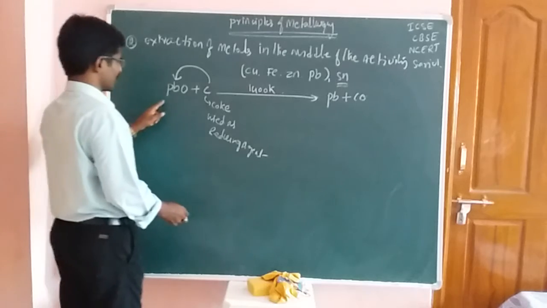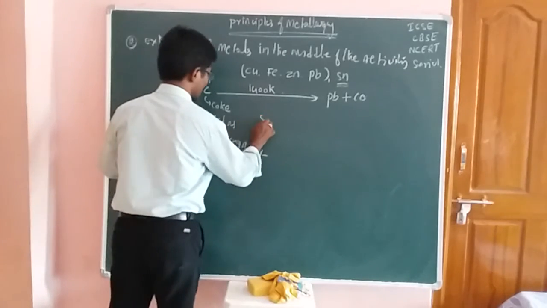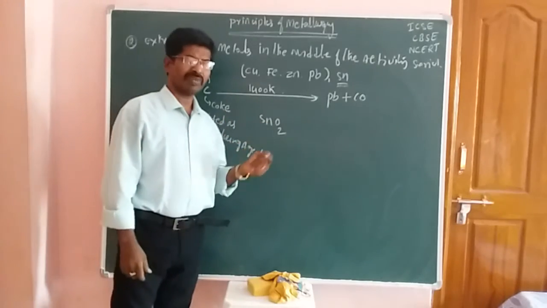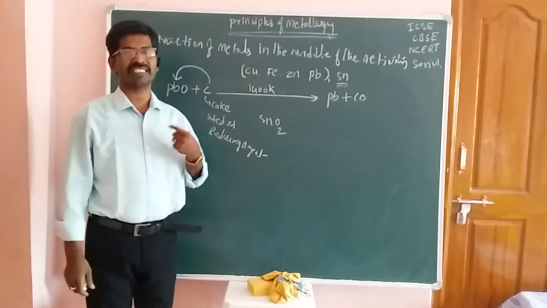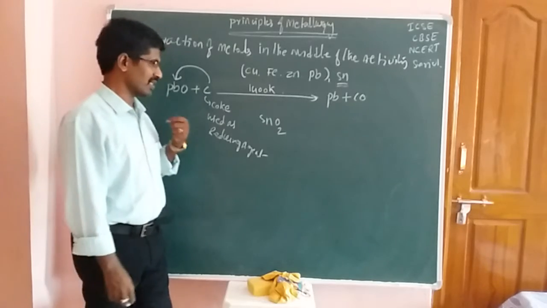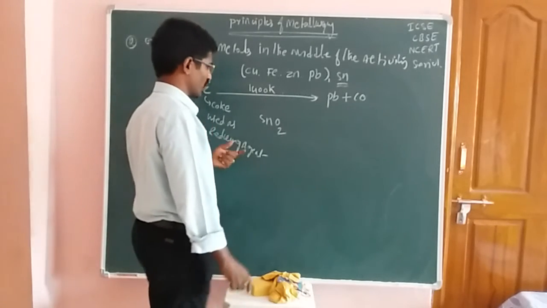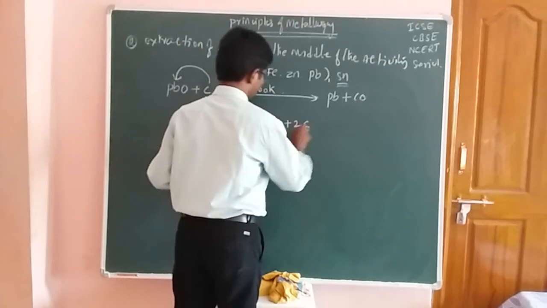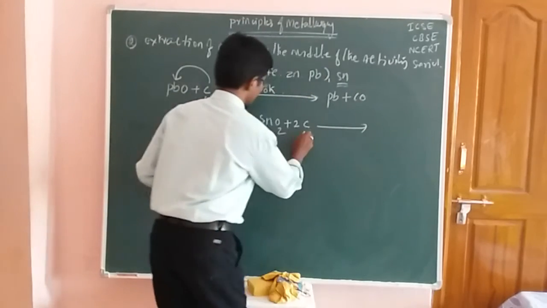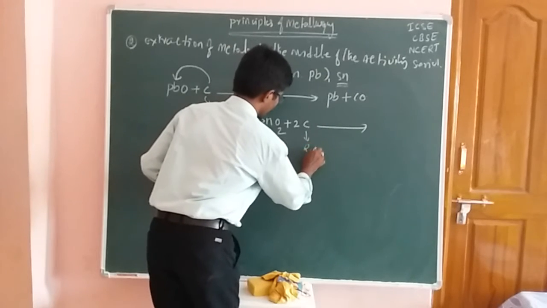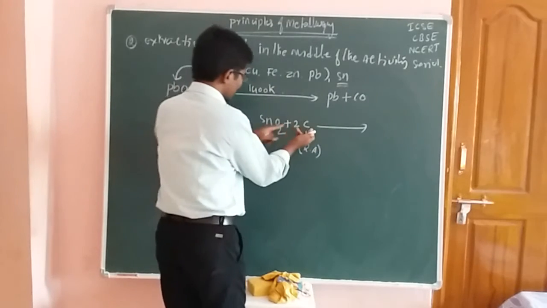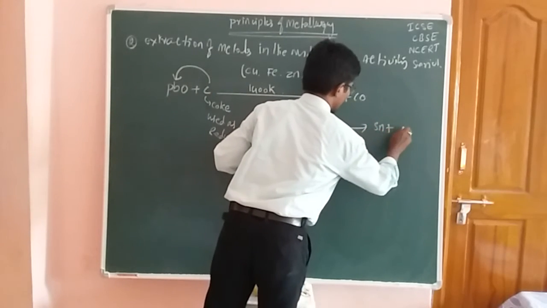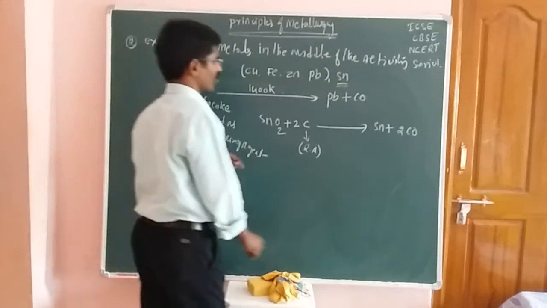And you should take the second example, students. Now this one is SnO2. We already know the mineral name, that is cassiterite, tinstone. Which also reacts with 2 moles of carbon, acting as a reducing agent. This reduces the compound, and from this we get Sn and 2 moles of carbon monoxide.